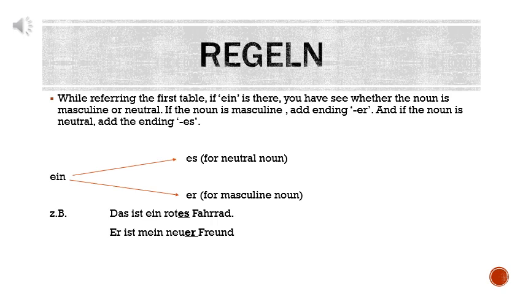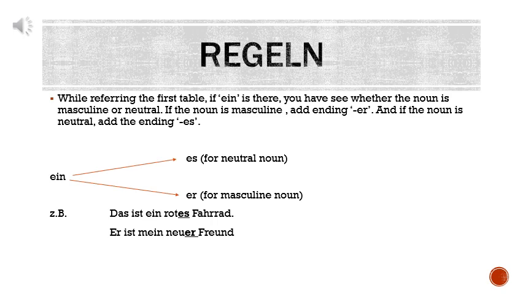So if it is ein, mein, kein, unser, euer, like this will come, then you have to check what is the article of the noun given after ein. So let's understand with the help of an example. Das ist ein rotes Fahrrad. Now ein is used. We have to check whether Fahrrad is masculine or neuter. Fahrrad is neuter, so we will use es ending.